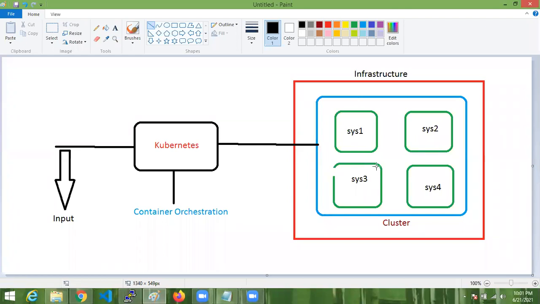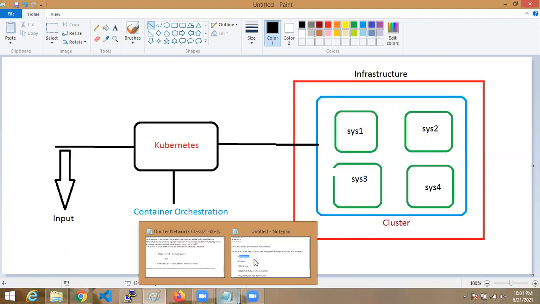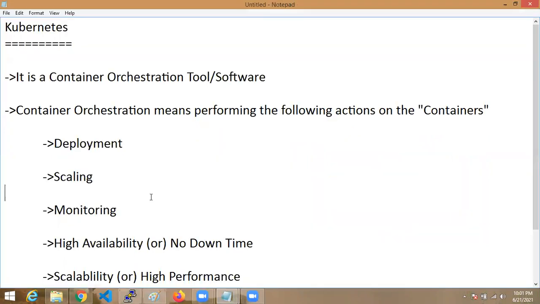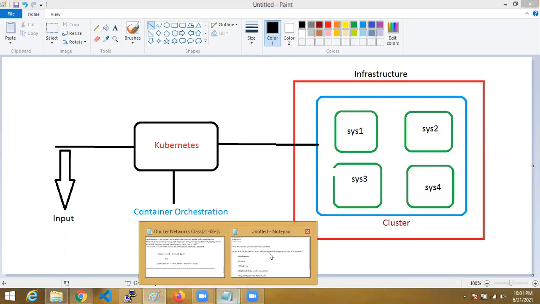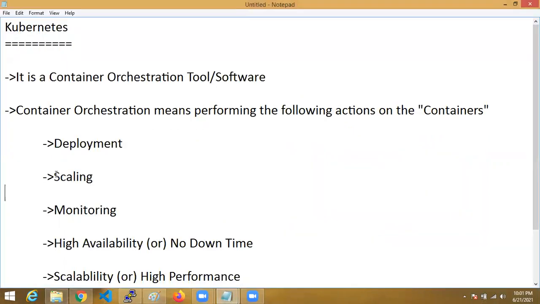In these machines only your Kubernetes will perform orchestration. Orchestration meaning deployment, like first, deployment. What is deployment? It is going to deploy the containers inside the systems of the cluster. First thing. Next thing, scaling.